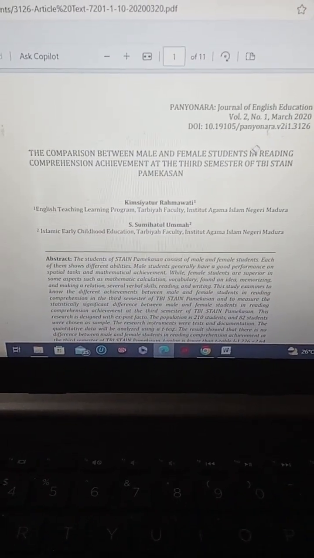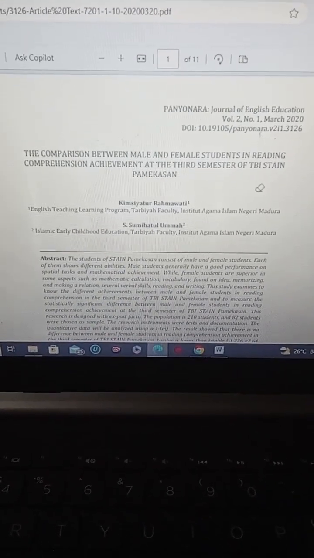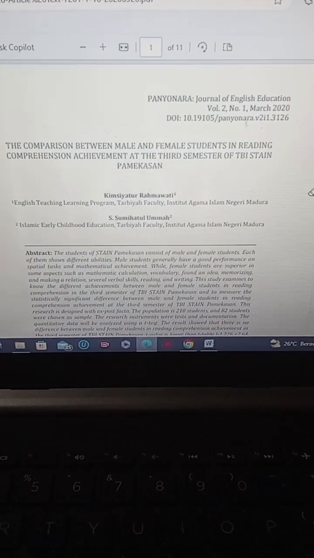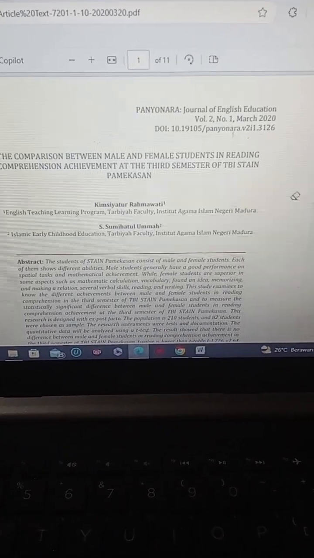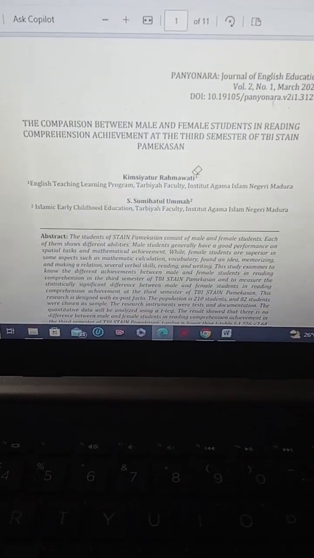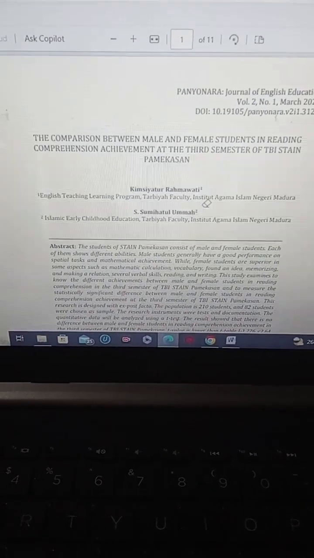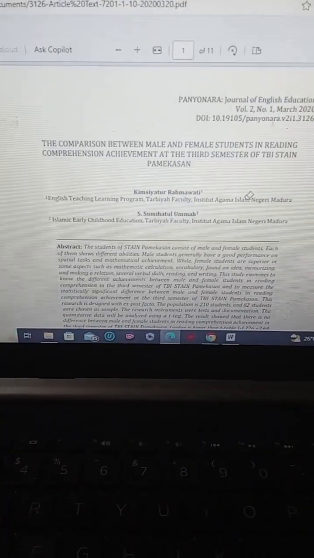So it's still called Stein Pamekasan, not EIN like it is today. And it is made by two lecturers here, Mem Kim Siatur Rahmawati and Mem Sumihatul Ummah.